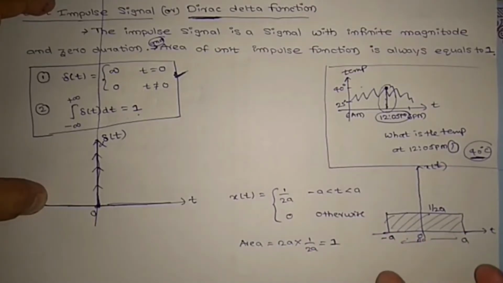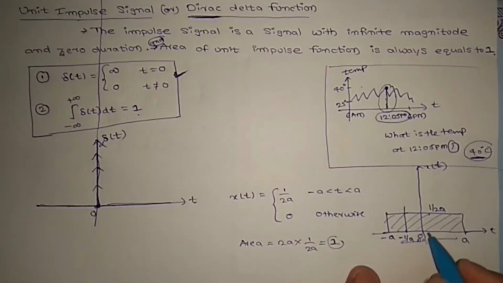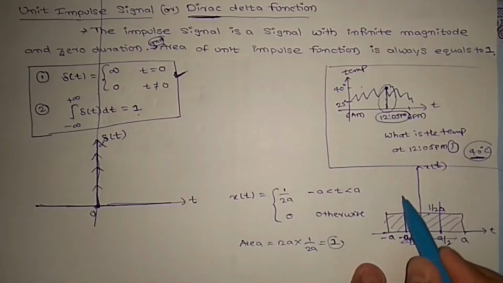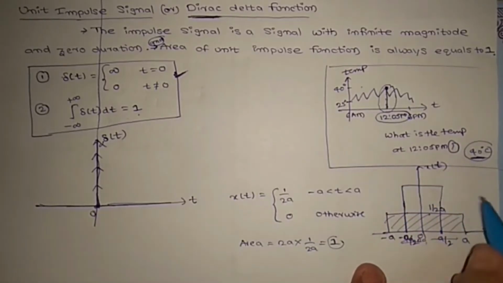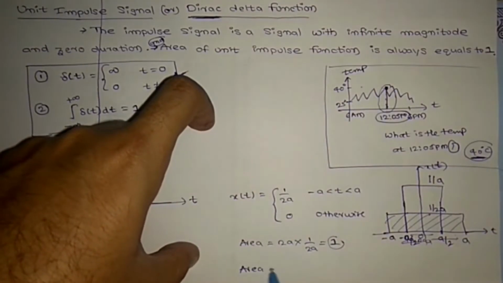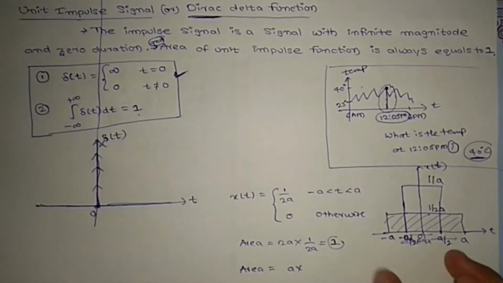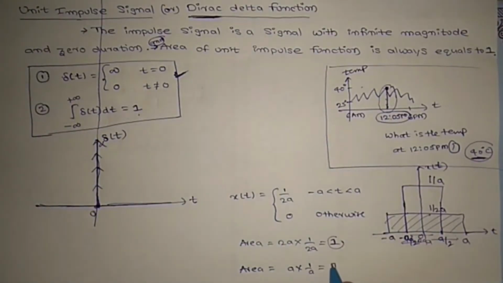Now, without disturbing the area, I will compress the signal. So I take minus a by 2 to plus a by 2. The area should still be 1, so this height will increase. What should the height be? 1 by a. The width is a and the height is 1 by a, so again the area is 1.